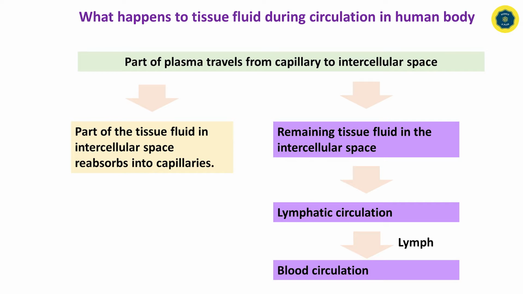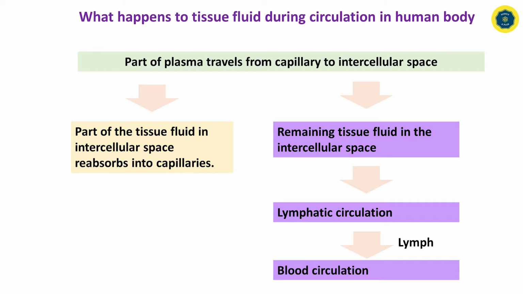Through this flow chart, you can understand clearly what happens to tissue fluid during circulation in the human body. At first, you can see here, part of the plasma travels from capillaries to the intercellular space. How does it happen? During the transportation of materials in blood between capillaries and body cells, this plasma remains in the intercellular space among tissues.